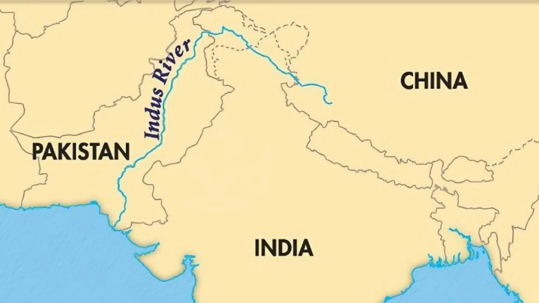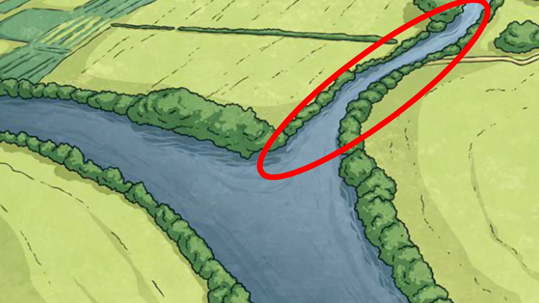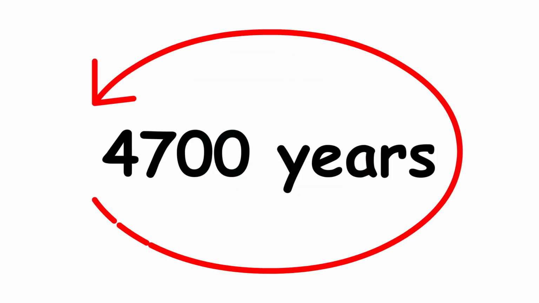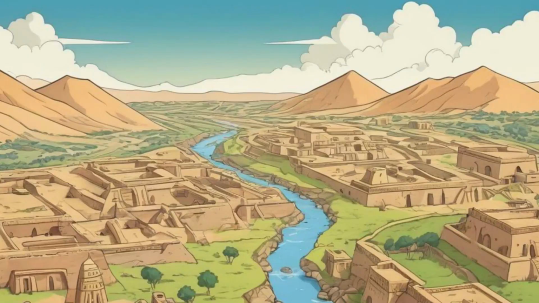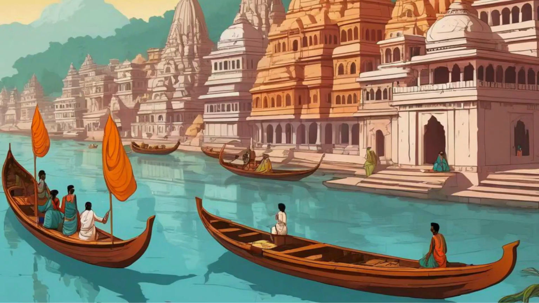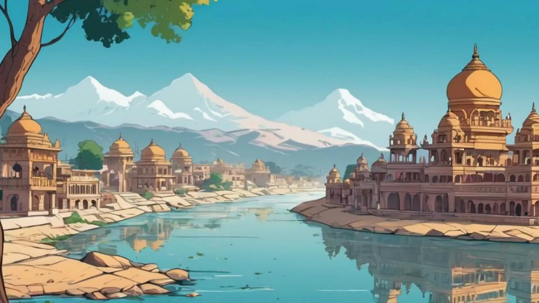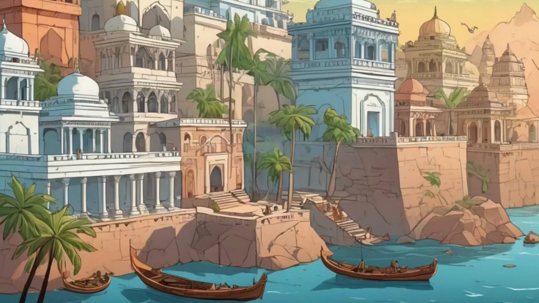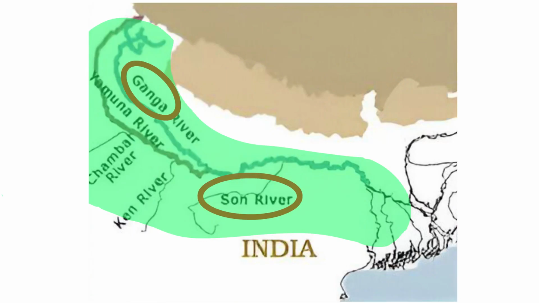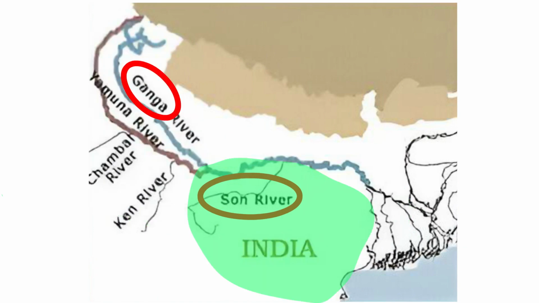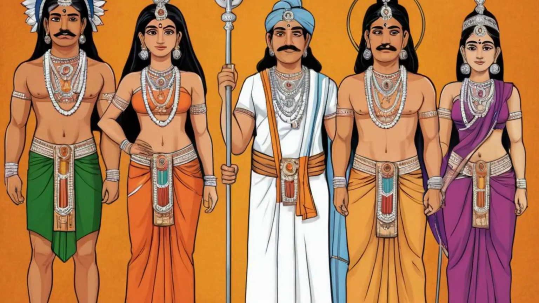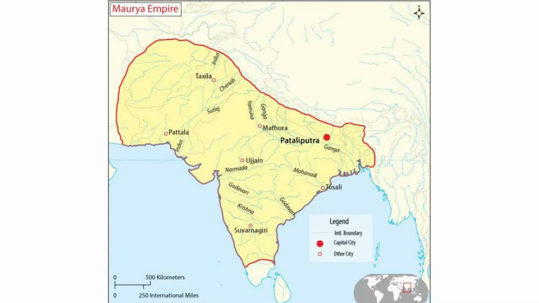Trace the river Indus and its tributaries. Tributaries are smaller rivers that flow into a larger river. About 4,700 years ago, some of the earliest cities flourished on the banks of these rivers. Later, about 2,500 years ago, cities developed on the banks of the Ganga and its tributaries and along the sea coasts. Look at the Ganga and its tributary called the Son. In ancient times, the area along these rivers to the south of the Ganga was known as Magadha, now lying in the state of Bihar. Its rulers were very powerful and set up a large kingdom.